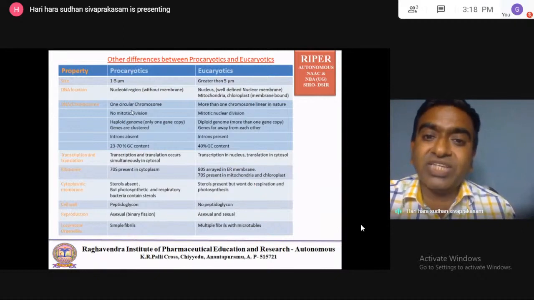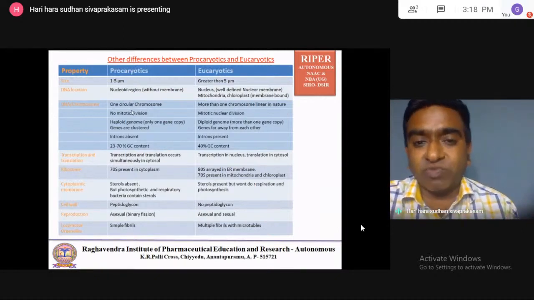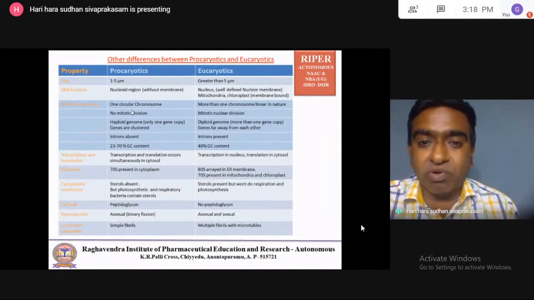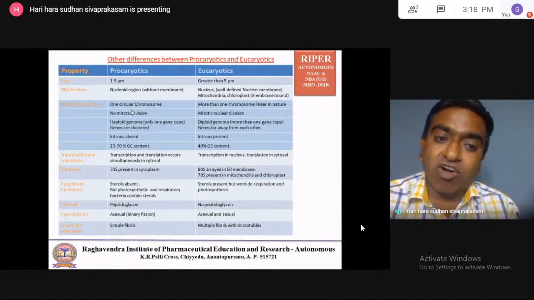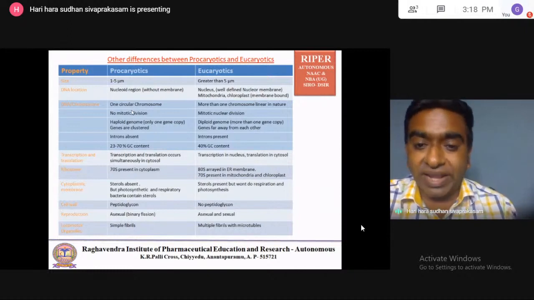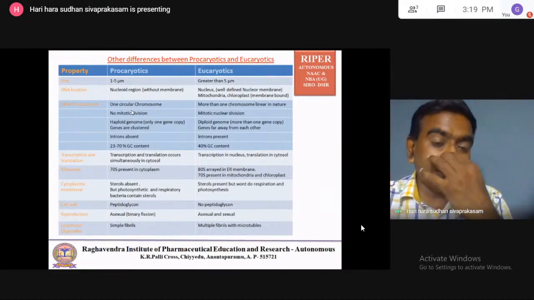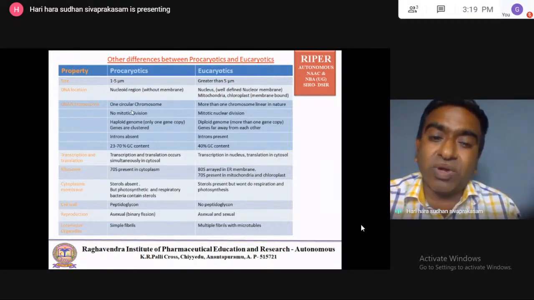Okay, so several genes of the specific proteins, all the proteins will be there. So if one gene is mutated, the remaining genes will do the functions. So that is haploid genome in the prokaryotic, diploid genome in the eukaryotic, more than one gene. Then introns are absent in the prokaryotic, introns are present in the eukaryotic.